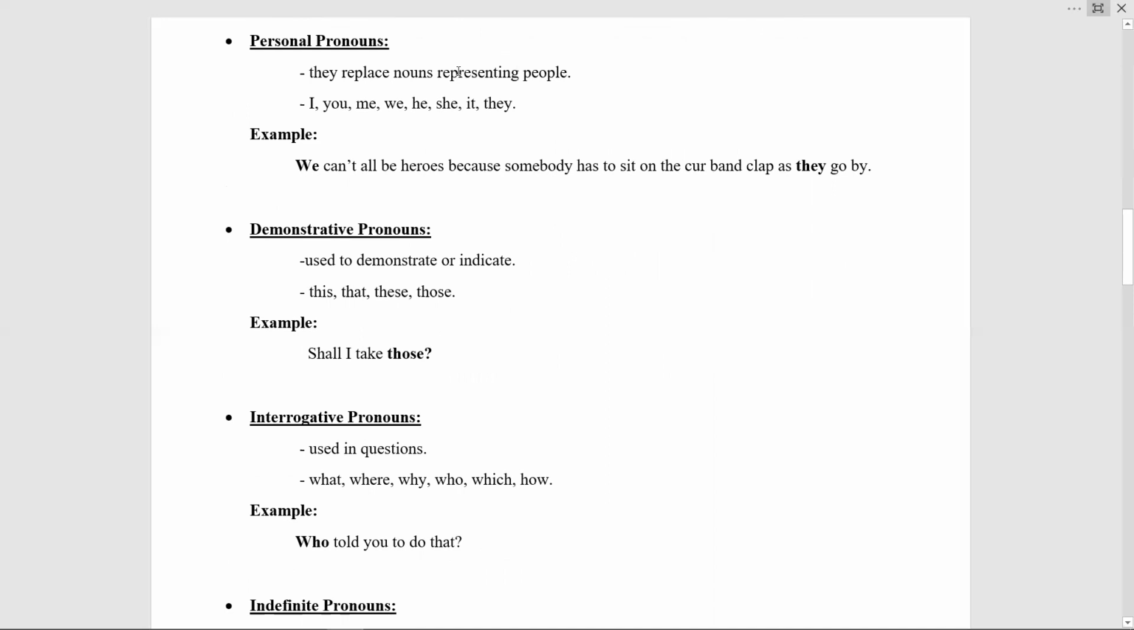Personal pronouns, students, are the pronouns that replace nouns representing people. And personal pronouns include I, we, you, he, she, it, they, and me. Let's have an example. We can't all be the heroes because somebody has to sit on the curb and clap as they go by. So, in this sentence, the words we and they are personal pronouns because they are replacing nouns representing people.